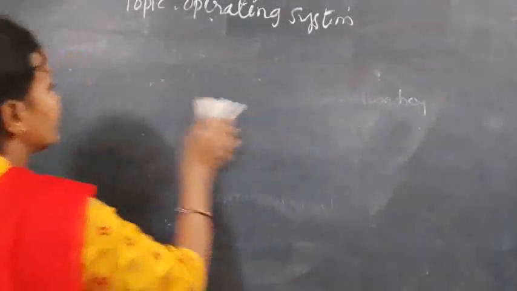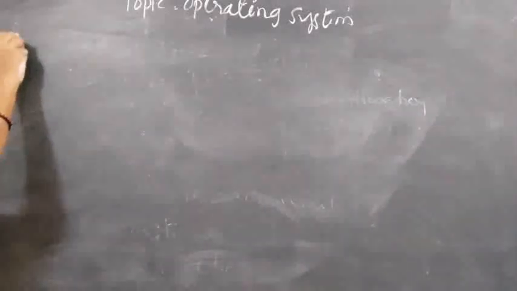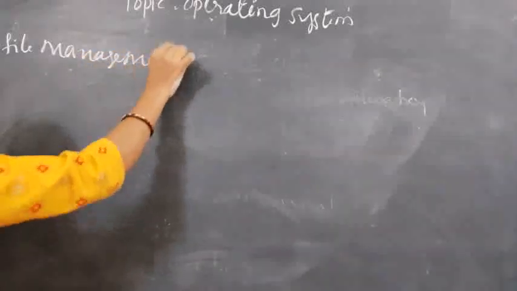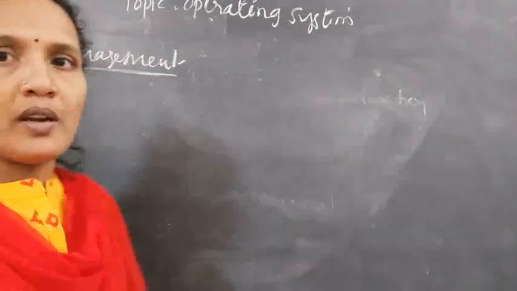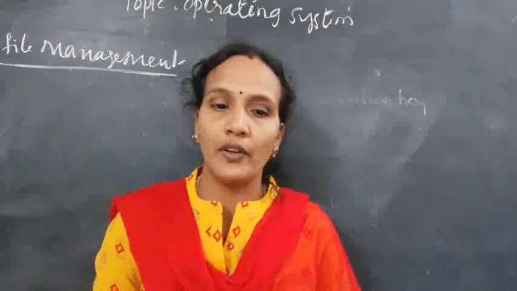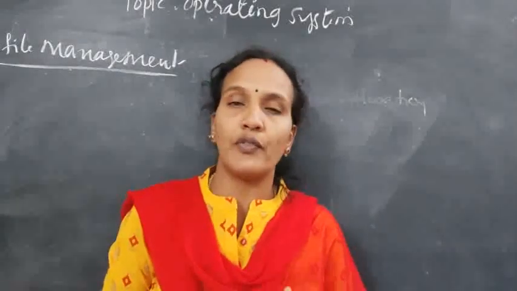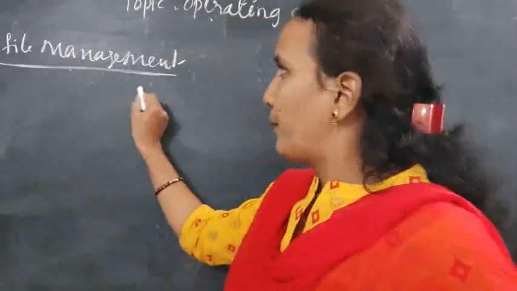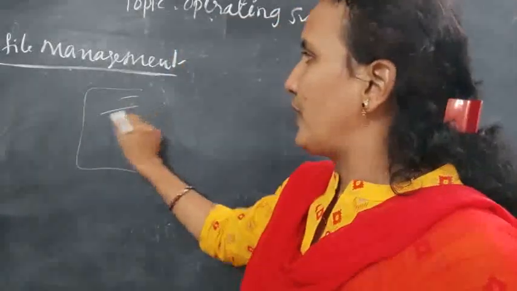Now, come to file management. I think you all know what a file is. A file is a collection of different text, different words, different numbers, different symbols. So this is a file. I have entered some text.